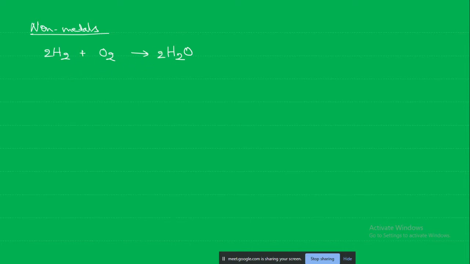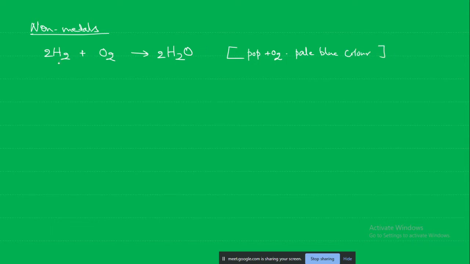The observation for this reaction is, what kind of sound will it produce in the presence of oxygen when we are reacting? Pop sound. Okay, that is in the presence of oxygen, and it will give a pale blue flame.